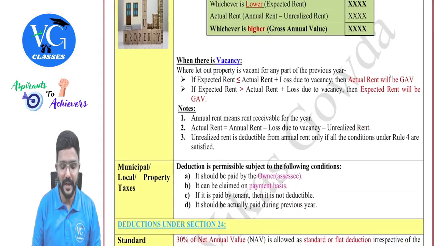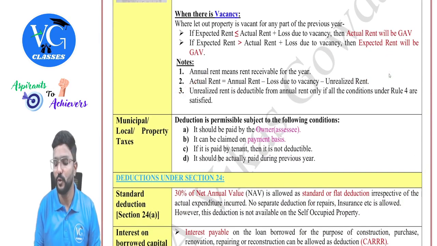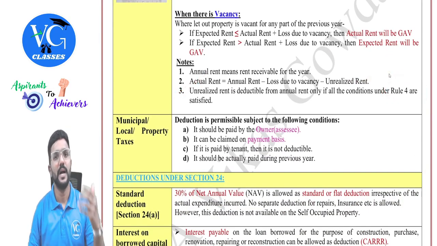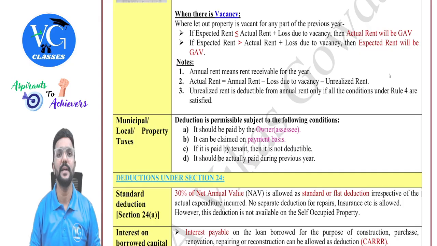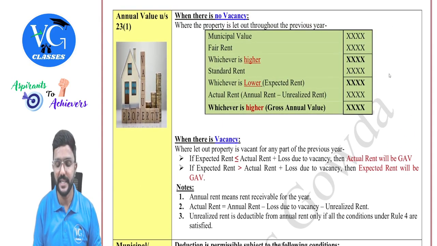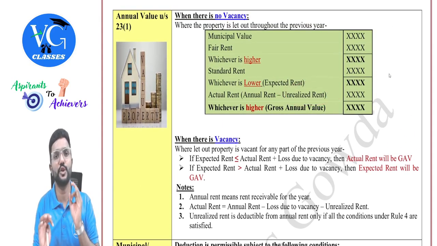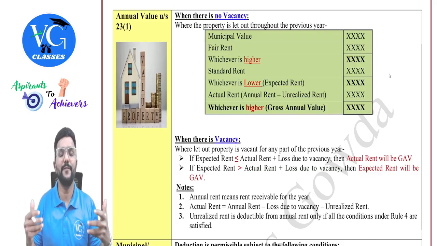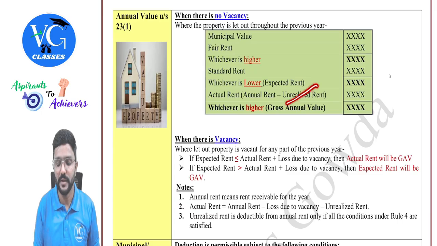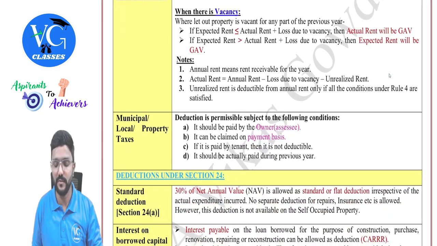Yes. But unrealized rent can be deducted only if rule 4 conditions are satisfied. Under rule 4, there are 4 conditions. If all the conditions are satisfied, then unrealized rent can be deducted from annual rent to compute actual rent. Sir, what if rule 4 conditions are not satisfied? Then annual rent will straight away become actual rent, guys. Now, what are those conditions under rule 4?